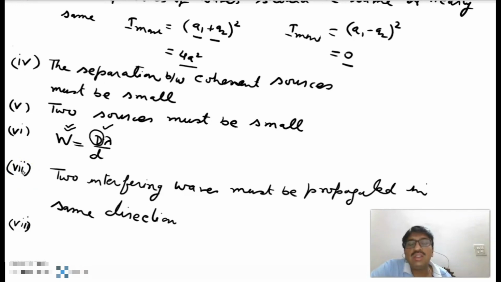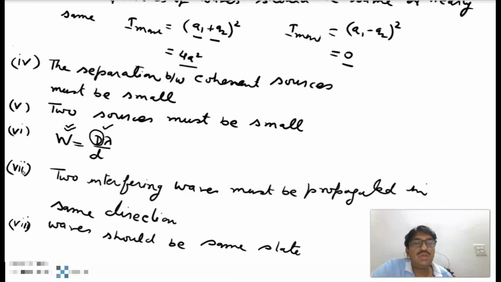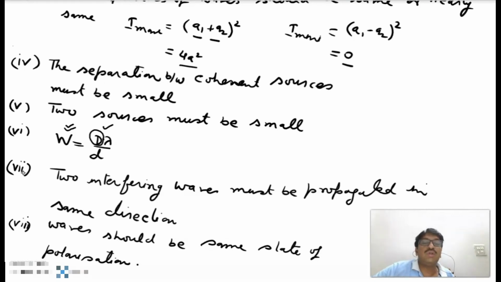Now the eighth condition of sustained interference is that the waves should be in the same state of polarization. So these are the eight conditions for sustained interference.